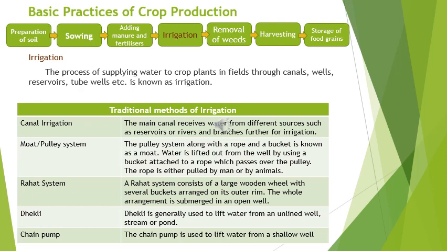Next is irrigation. Irrigation is the process of supplying water to crop plants in fields through canals, wells, reservoirs, tube wells, etc. It's known as irrigation. First is traditional methods of irrigation. Canal irrigation, mud pulley system, raft system, deck leaf, chain pump are the traditional methods of irrigation.